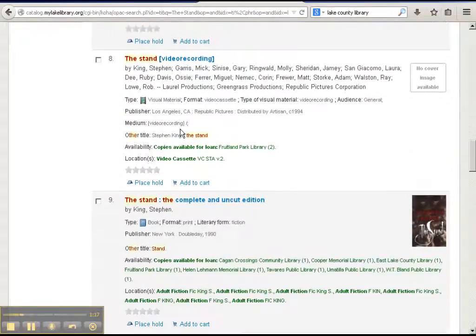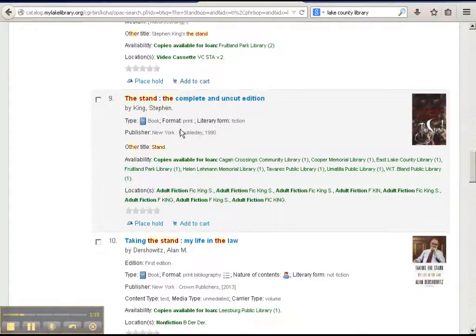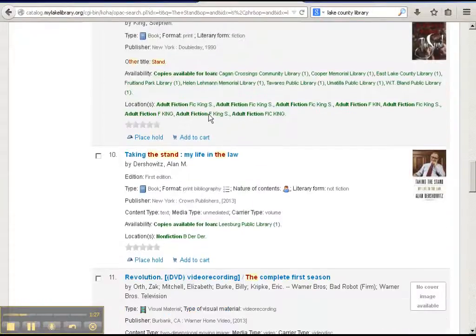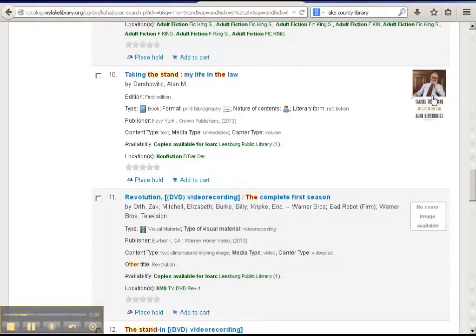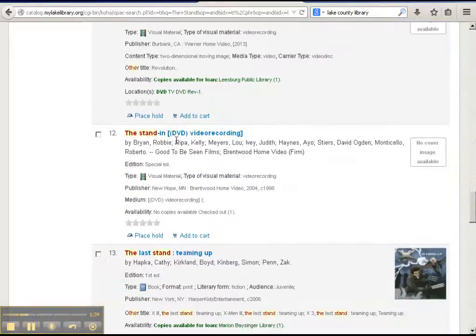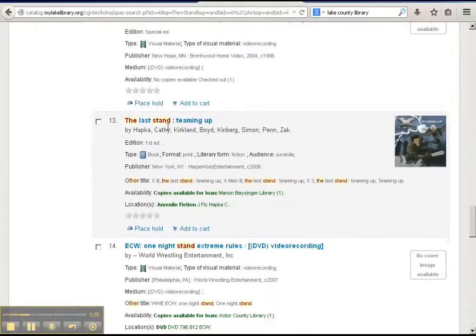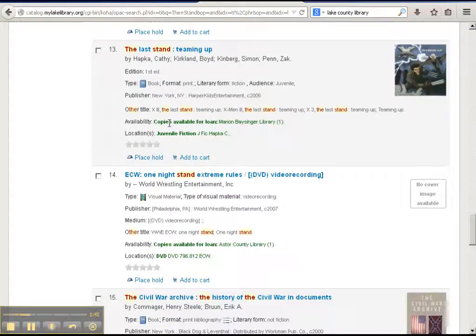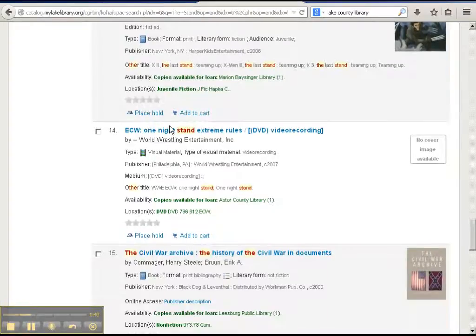it allows for a lot of different variations here. This is actually what we're going to want to look for, is the actual novel here. So you can tell it's book format, published in 1990. But if I keep going through, taking The Stand, this is clearly not that book. Revolution, this is the DVD of it, The Last Stand. As you can tell, the more and more you scroll down, the further we get away from the actual search.